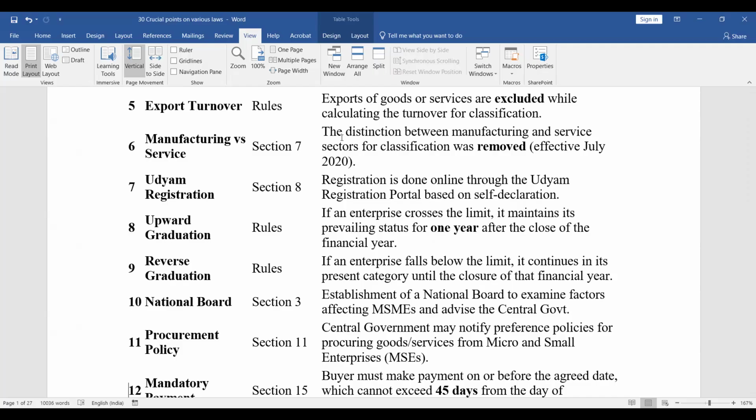Now, Section 3 of this MSME Act says that there will be established a national board to examine factors affecting MSME and to advise the central government on various issues affecting the MSME sector.